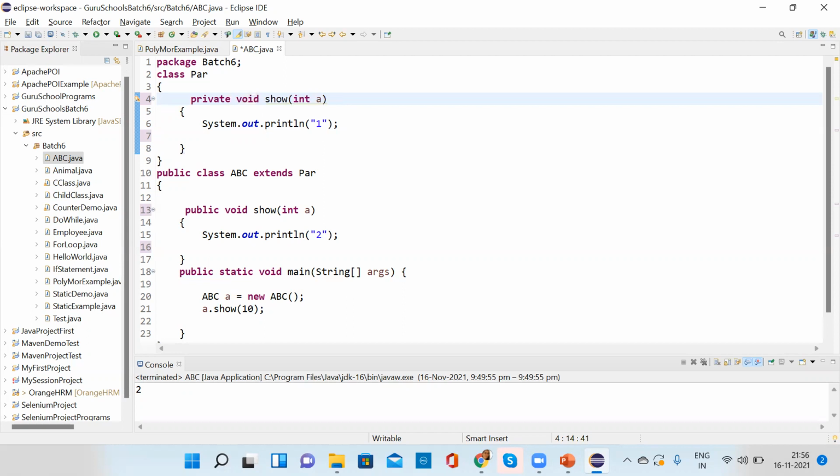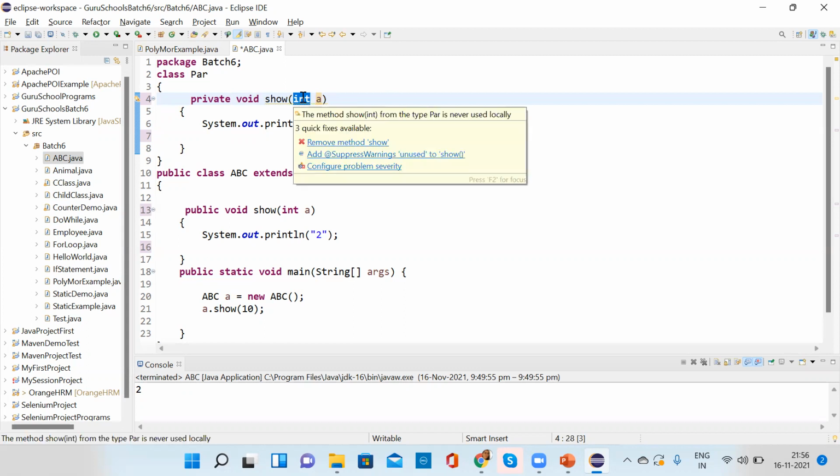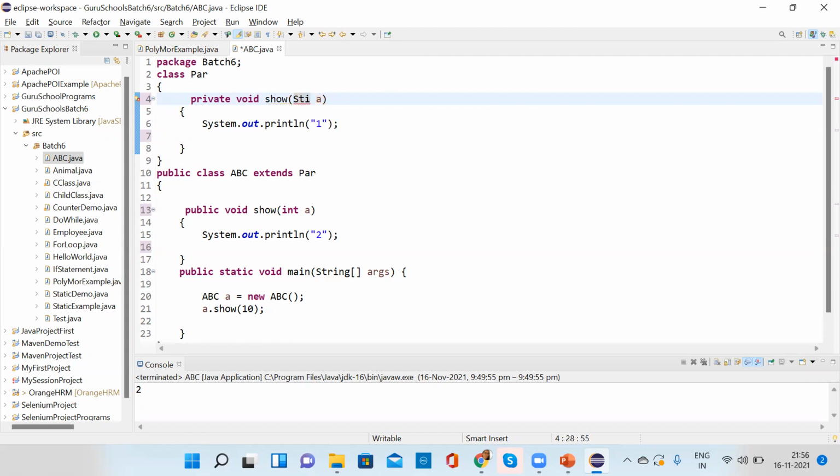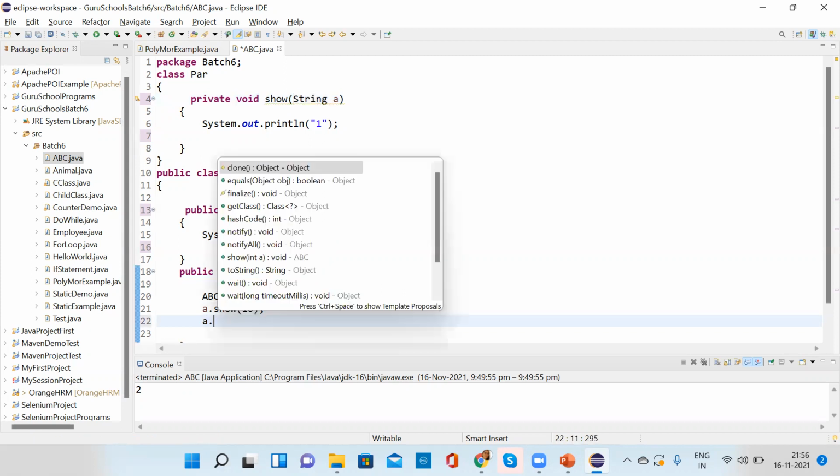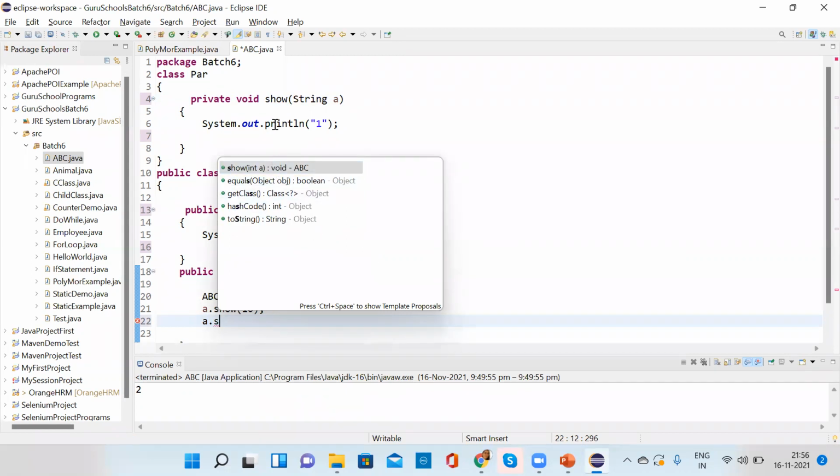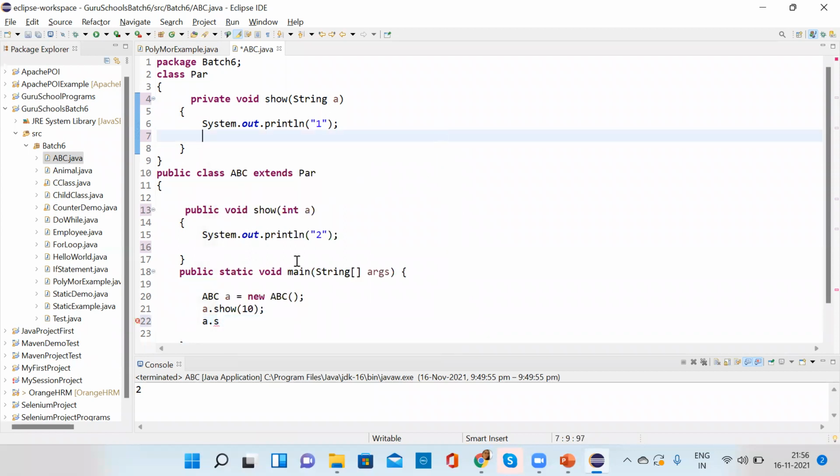Private also it will work. Why? Because we are just overriding that method. We are not accessing it. Here, if you write a private method and write, suppose, a string, it will not call. We cannot call this string method by a dot c show. There is no string method we can call, but a private method we can override, I think.